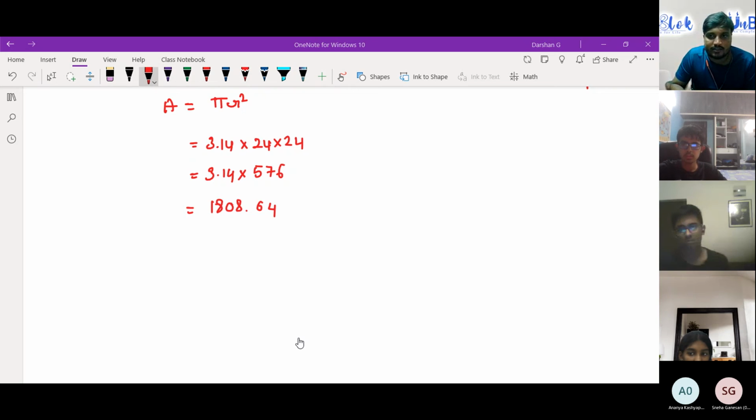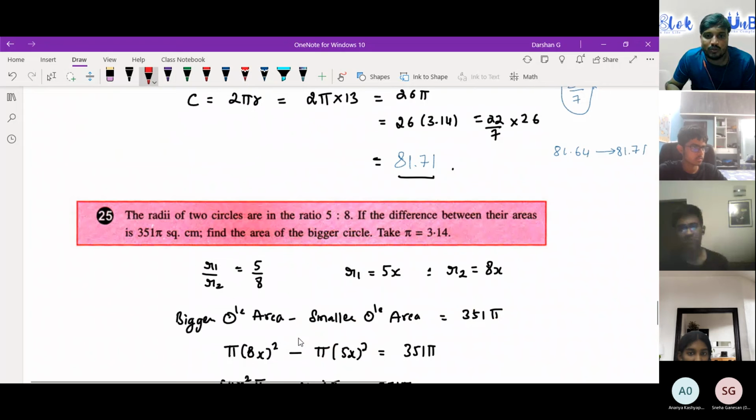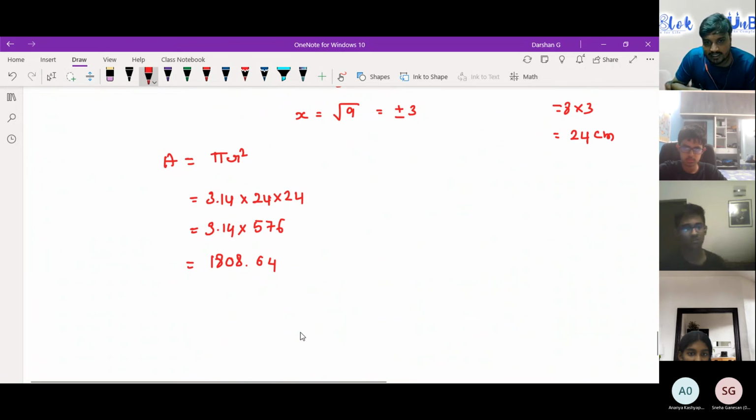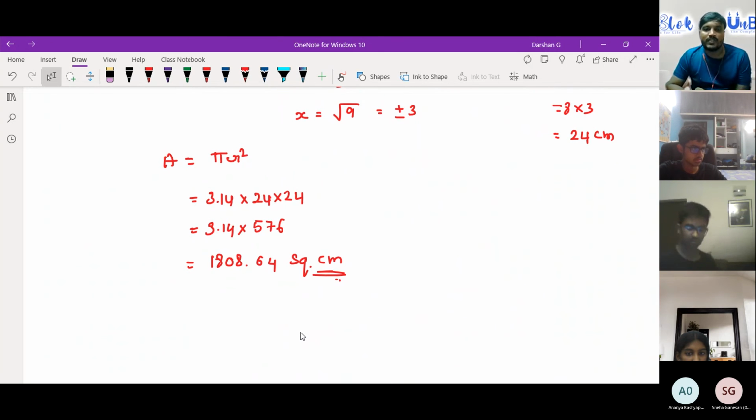Or did you get any wrong answer? I got the same answer. You got the same answer. Okay, if you stop here, you're still going to lose 1 mark. So it will be square centimeter. Right? So that's the major part.